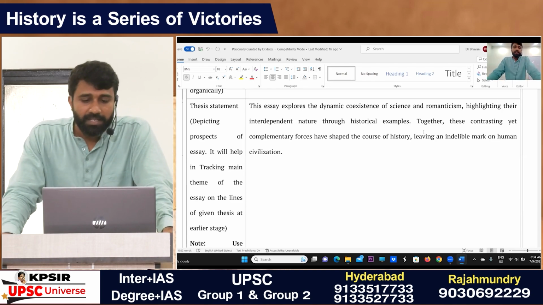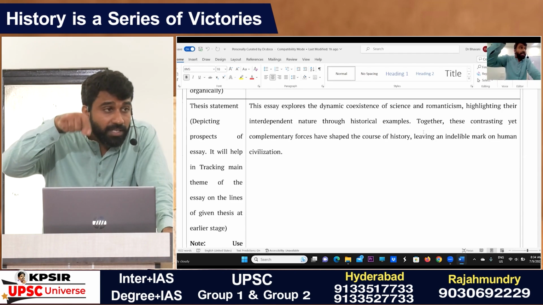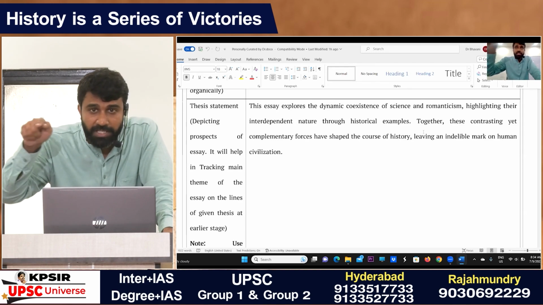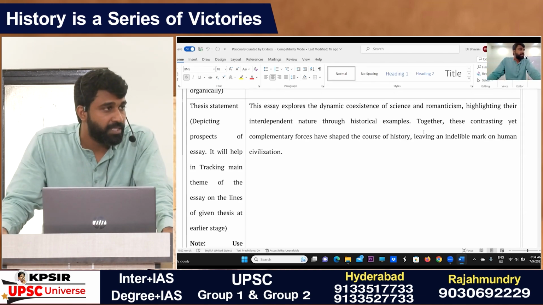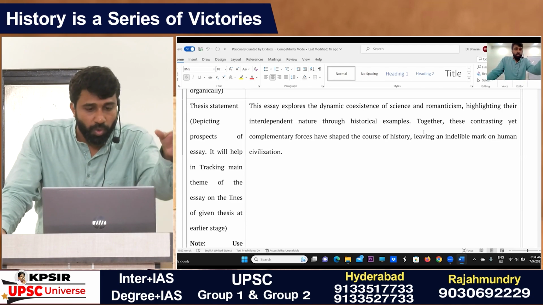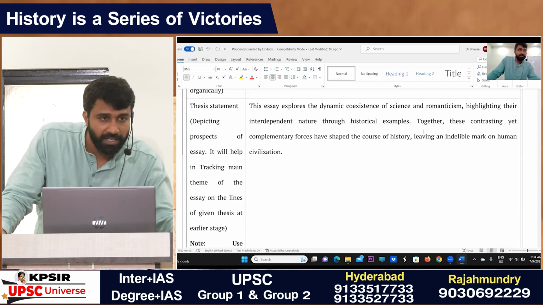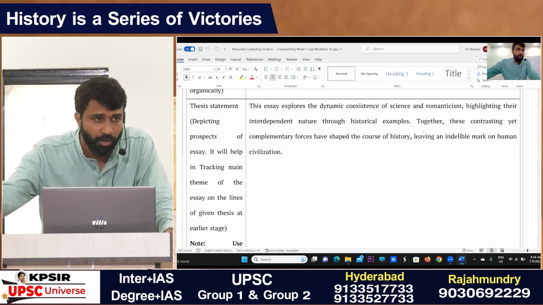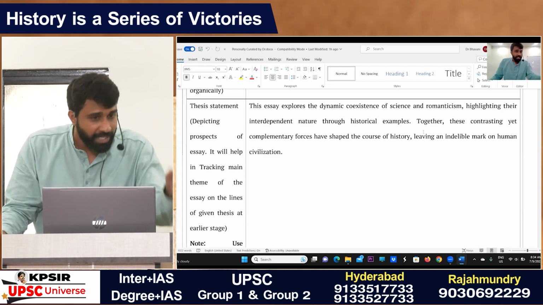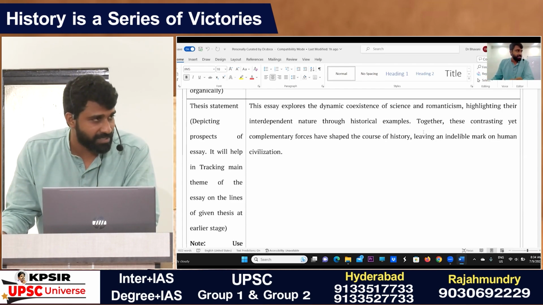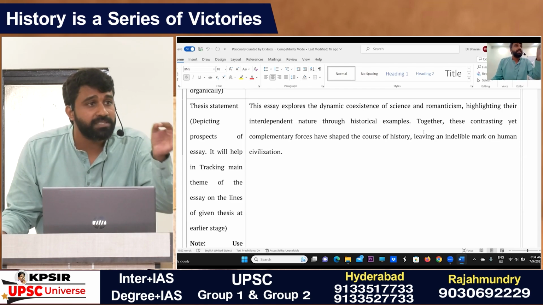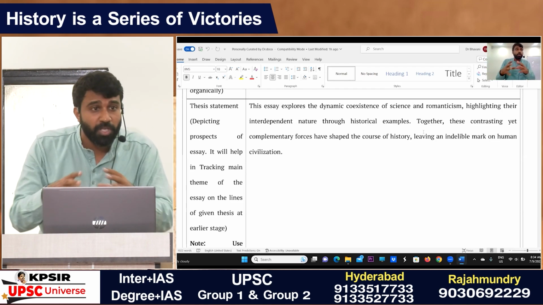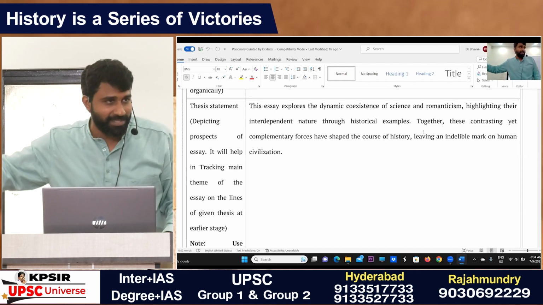And the next thing: in the essay, apart from the thesis statement, you are also mentioning your conceptual understanding of each of the terms that you have already decoded here. The terms here are simple. Scientific man is one who had scientific advancement, innovation and creativity in the field of science, and romantic man is one who has knowledge about arts and literature and contributed to the civilization of human society. And history is a series of victories, simply. A series of victories means progress that is witnessed in human society. So this essay is going to explore this dynamic coexistence between science and romanticism.